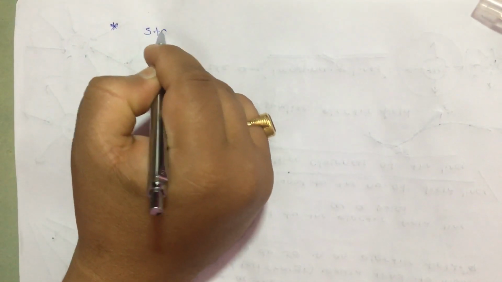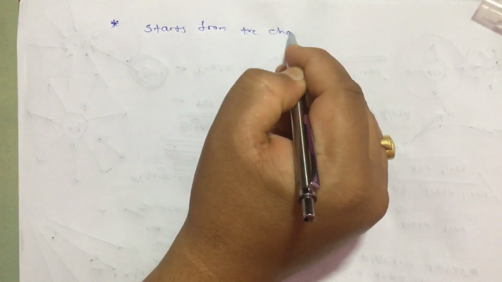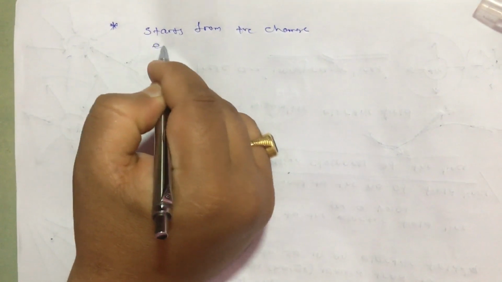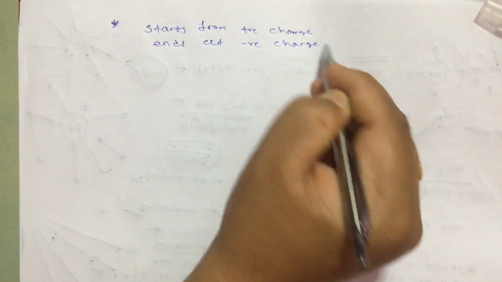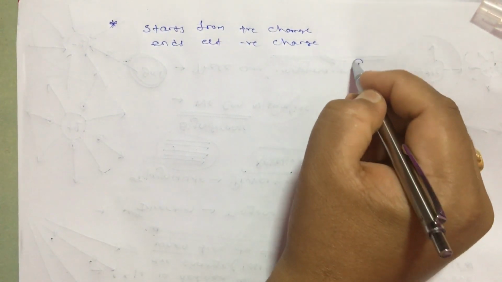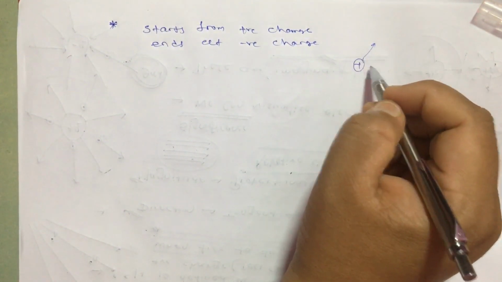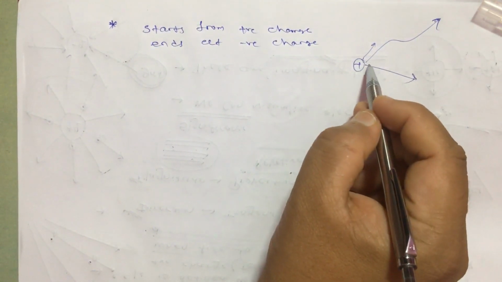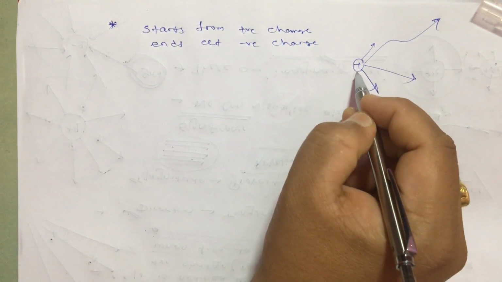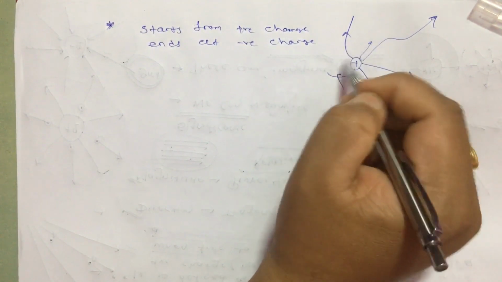The next property is that an electric field line always starts from a positive charge and ends at a negative charge. It means whenever you see a positive charge, the electric field line should always go away from it, maybe in a straight line, or if other charges are present then it may curve, but the direction will always be away from the positive charge.